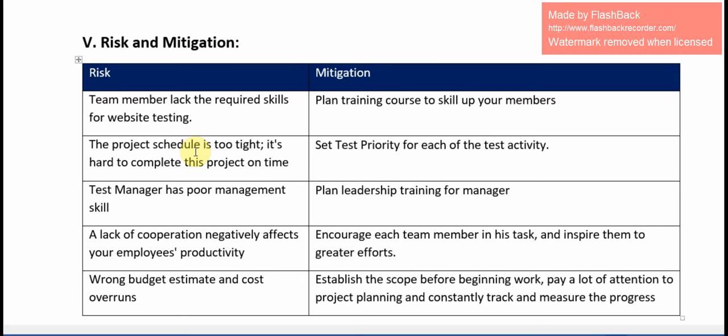Next, a lack of cooperation negatively affects your employees' productivity. Encourage each team member in his task and inspire them to greater efforts. That is the mitigation. Next, wrong budget estimate and cost overruns. Establish the scope before beginning work. Pay a lot of attention to project planning and constantly track and measure the progress.